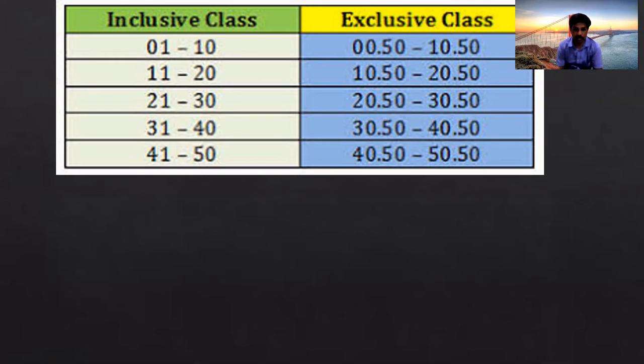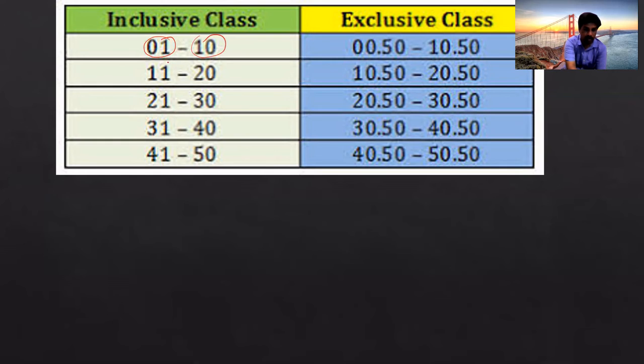Before going to conversion, we try to know what limits are and what boundaries are. If you observe the first class here, 1 to 10: 1 is called the lower limit and 10 is called the upper limit.